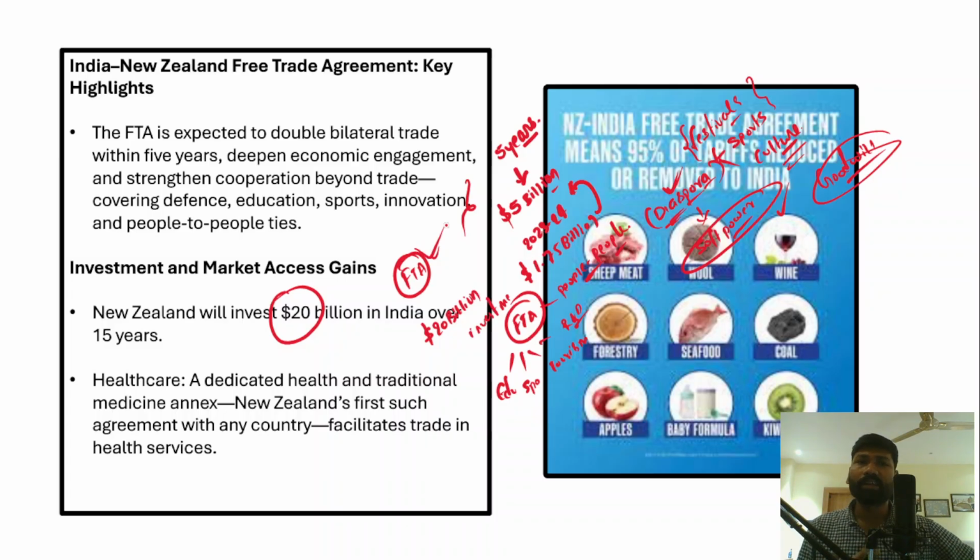Right? So New Zealand will invest in a number of areas. Healthcare is also another very important domain, so that will be a focus. In fact, there is a dedicated health and traditional medicinal annex, New Zealand's first such agreement with any country, which facilitates trade in health services as well.